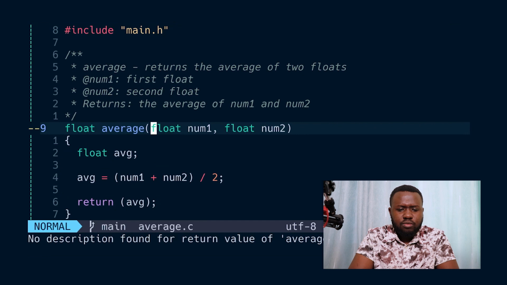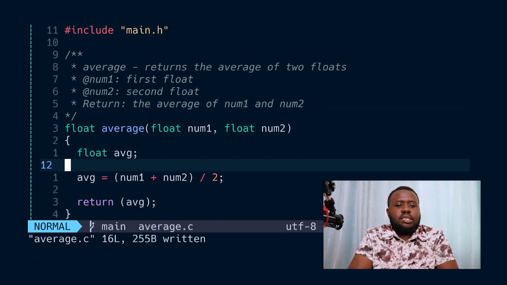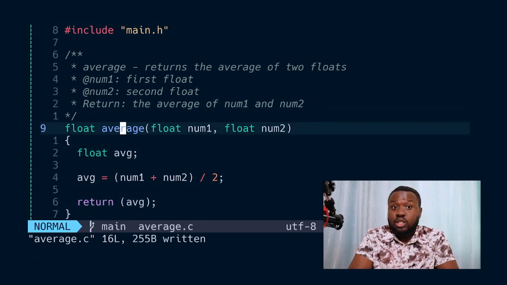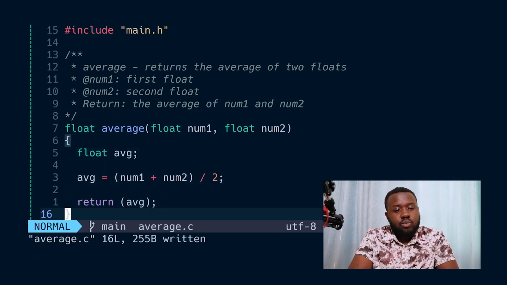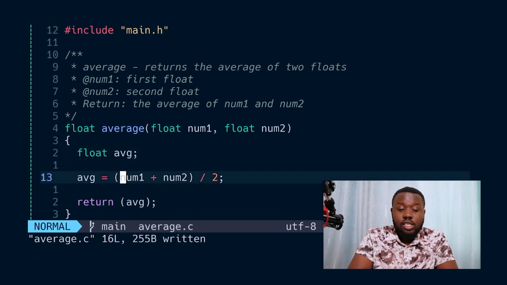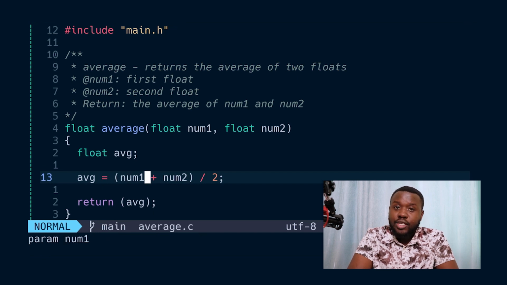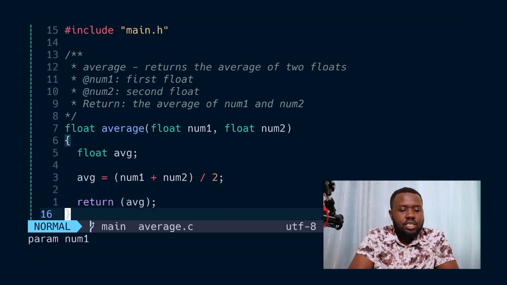No description found for return value average. It's supposed to just write return. There we have it. That's our code. So we've created a variable called avg, and we assign it the value once you add num1 and num2 together and divide that result by 2. That's the average. That's how we get the average. And then we return avg. Good.